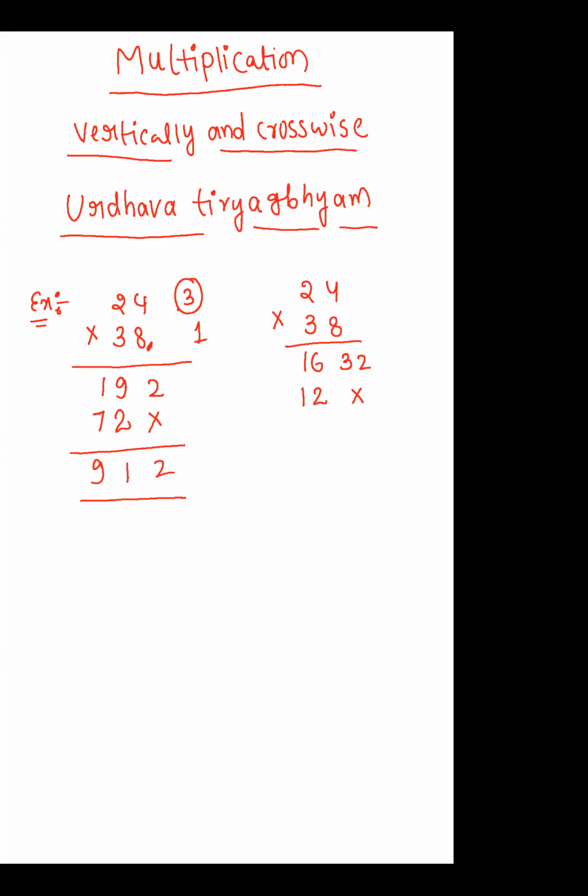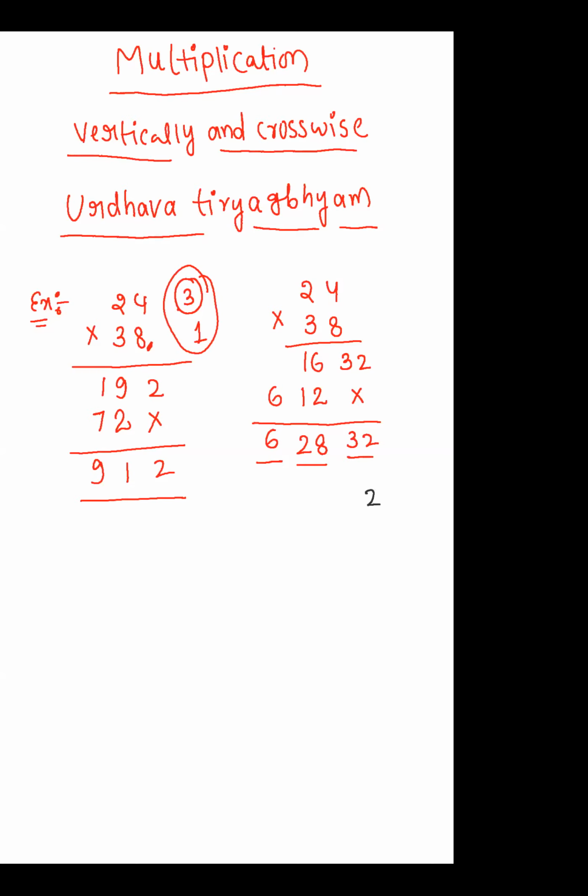So 2 3s are 6, writing 6 here. If you first write 32 here, and then add these things, you will get 28. After that you have to write 6 here. It is clear to everyone? The same thing I am writing directly, as it is here. This is the unit place digit, this is the tens place, and this is the hundreds place. Just now I said every place contains only a single digit value except the highest place value. That is the reason you observe here.